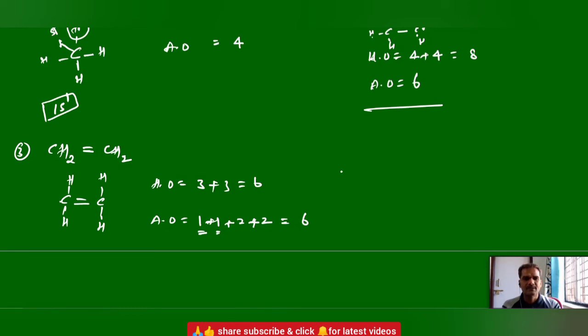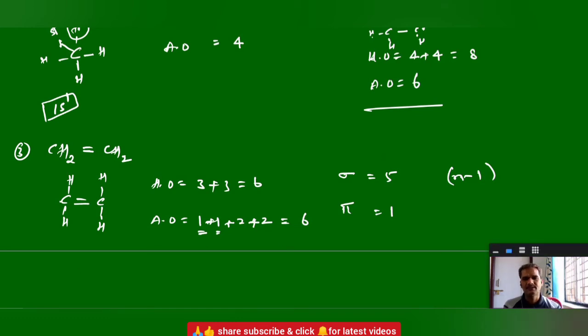And if I ask the number of sigma and pi bonds, this is also very important. Sigma and pi bond calculations. How many sigma bonds are there here? Again, look at the expanded structure and we can calculate. 5 sigma bonds, 1 pi bond. Generally, sigma bonds you can calculate as number of atoms minus 1. Very simple. But for pi bonds, sometimes we should see the structure; you cannot calculate them exactly. But sigma bonds, n minus 1, number of atoms minus 1, gives the sigma bonds.